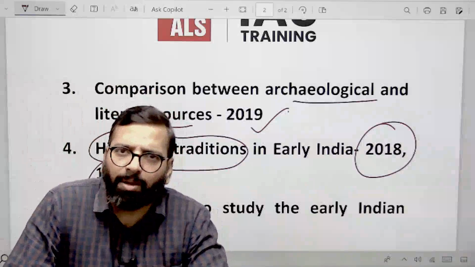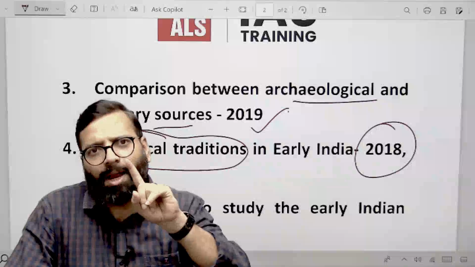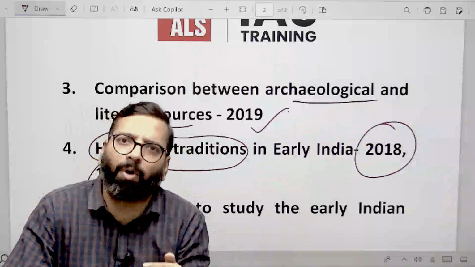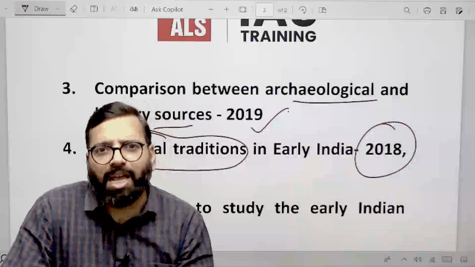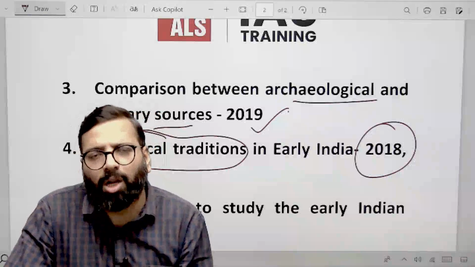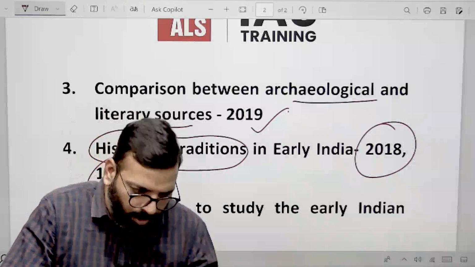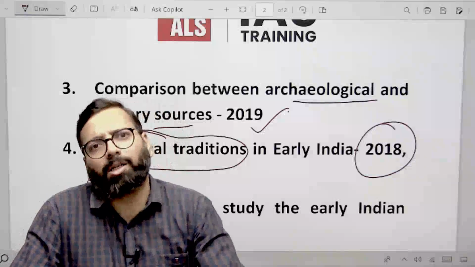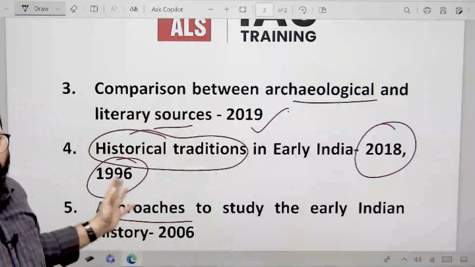Approaches can be categorized into 4 major approaches. सबसे पहला, the Indologists, the Europeans: when the Britishers came to India, which approach did they follow to study Indian history. Then the second one is the nationalist approach, the third one the Marxist approach, and the fourth one, which is very new, is the subaltern school of historiography.